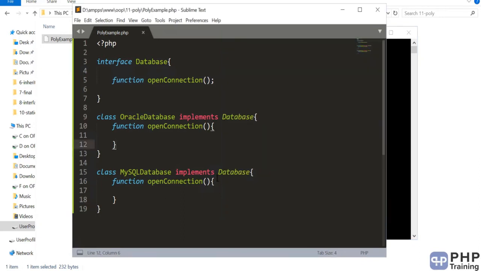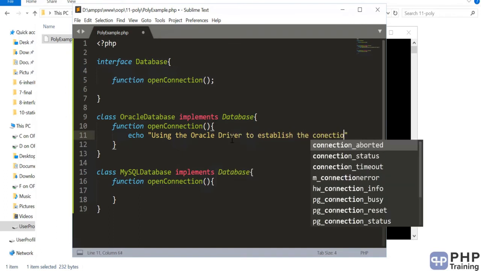This is polymorphic in nature because you have the same method, and the same method is being used in OracleDatabase and also in MySQL. But by looking at openConnection, you know already that when you open a connection for Oracle database, your implementation is different, and also when you open a connection for MySQL, your implementation is different, right? You actually can write the code of opening a connection, but I'm just trying to print something here. Using the Oracle driver to establish the connection.